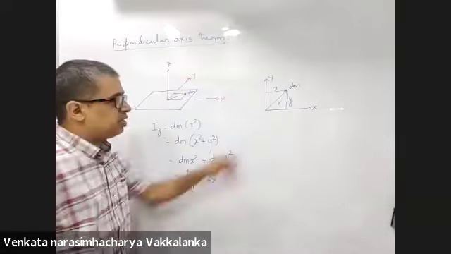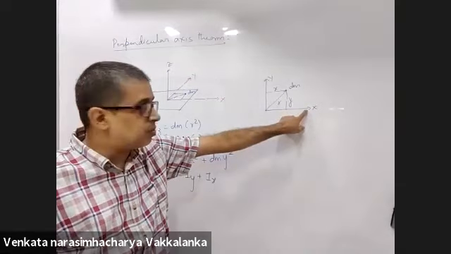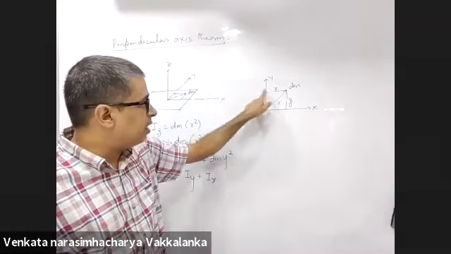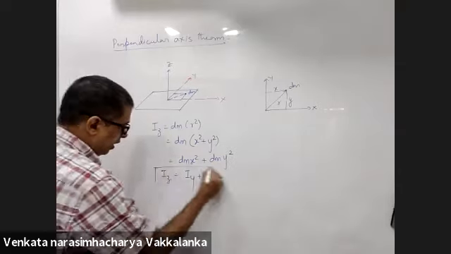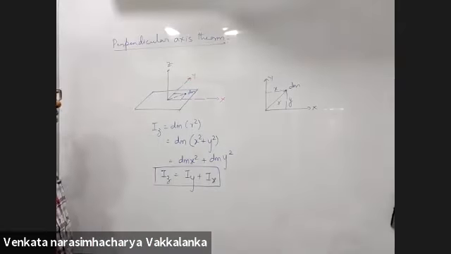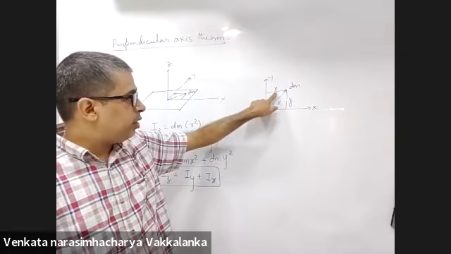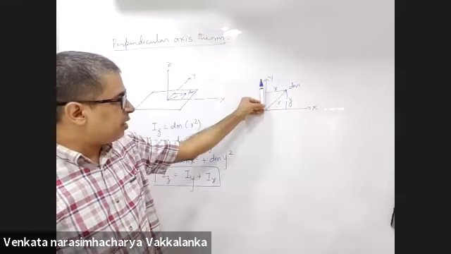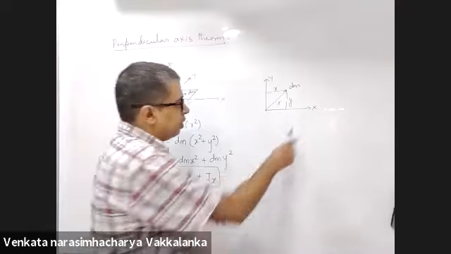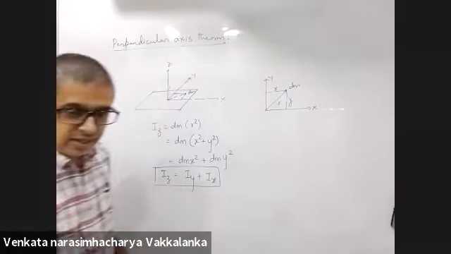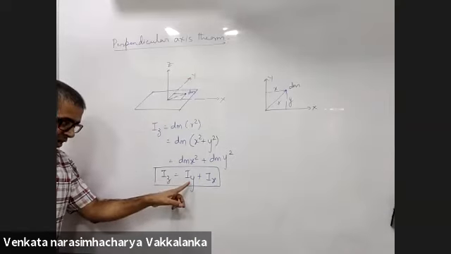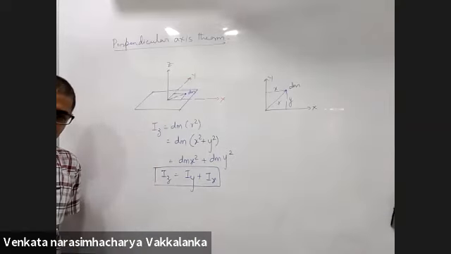Ix is the moment of inertia of the body about the x-axis, and Iy is the moment of inertia about the y-axis. So Iz is Ix plus Iy.